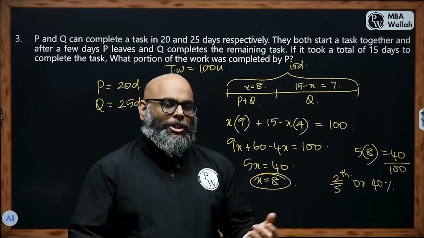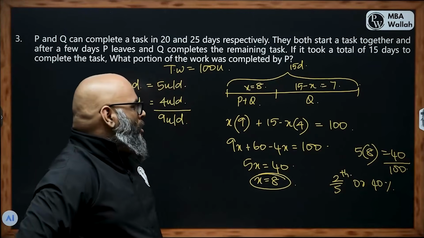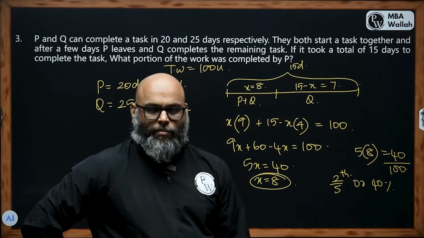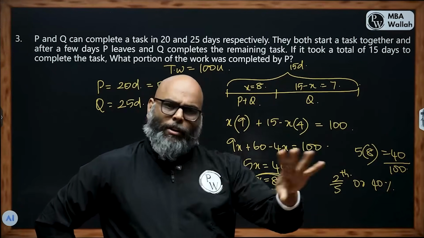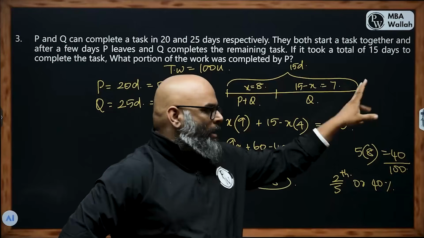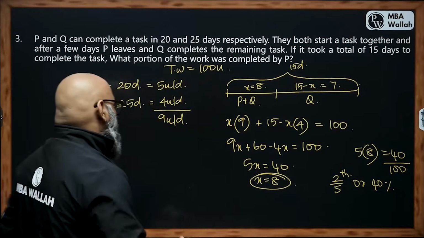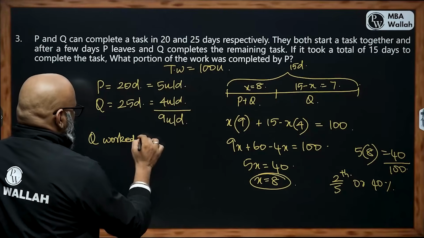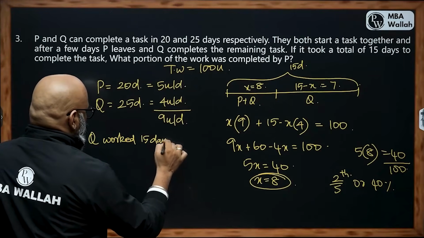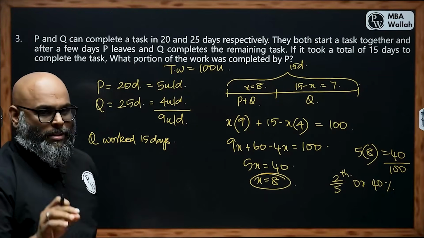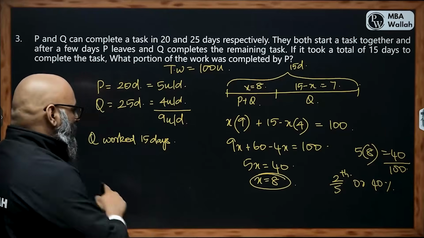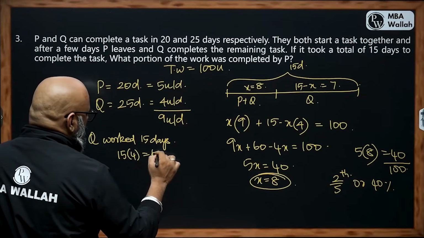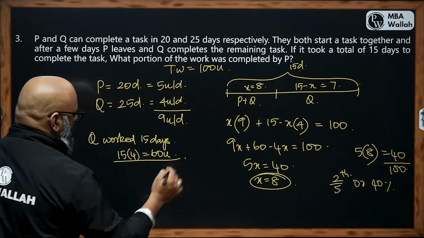But the other logic that I sometimes use is, I notice that Q has worked for all 15 days. From start till the end, Q has worked, and that's the maximum that he could work. If he works all 15 days, he would have completed 15 into 4, that is 60 units.